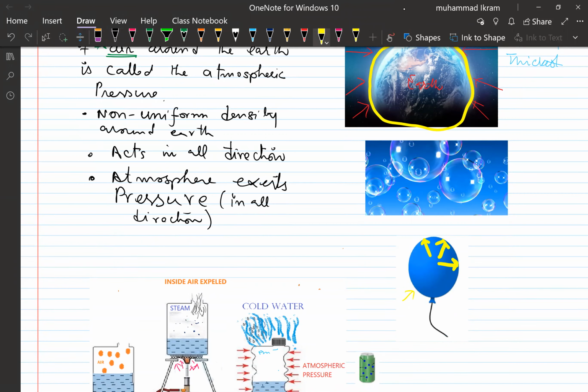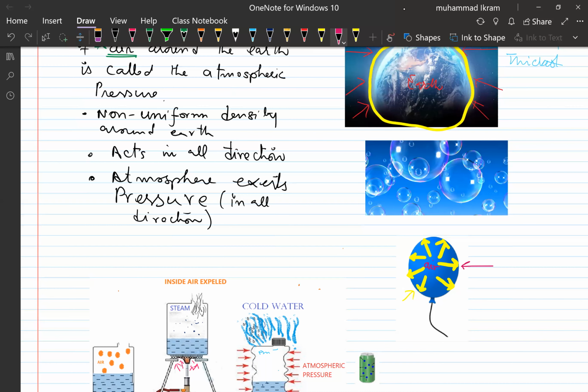If I ask you in which direction the balloon gets inflated, your answer is certainly in all directions. So atmospheric pressure acts in all directions, and the air exerts pressure on the balloon in all directions. Similarly, there is uniform expansion on all sides, as you see here.